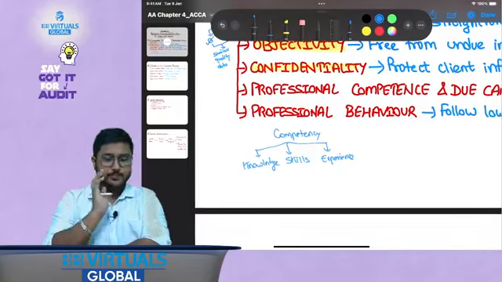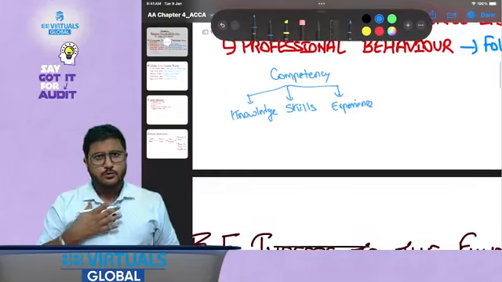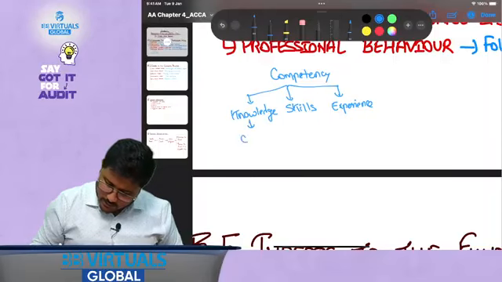Professional competence is there. So for example, to teach this subject, do I have the knowledge? Yes, I am a chartered accountant, I have the knowledge. Do I have the skills? Yes, I have the teaching skills.